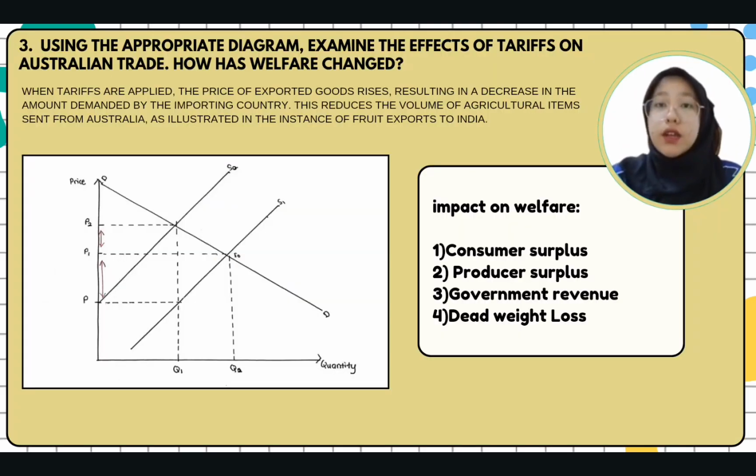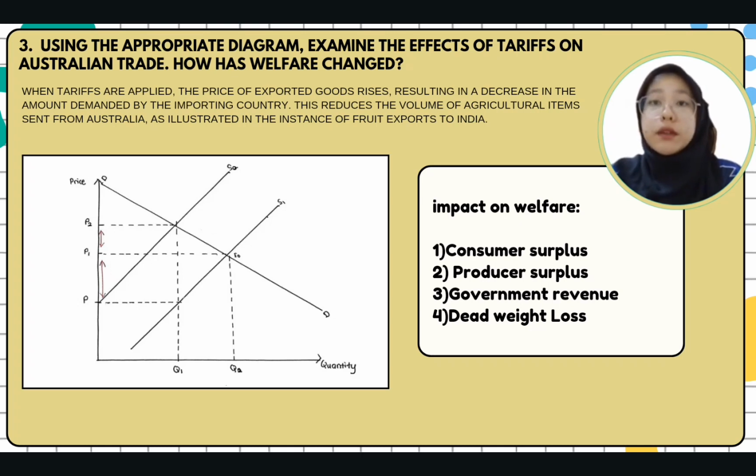Okay, next question 3. Using the appropriate diagram, examine the effect of tariff on Australian trade. How has welfare changed? When tariffs are applied, the price of exported goods rises, resulting in decrease in the amount demanded by the importing country. This reduces the volume of agricultural items sent from Australia, as illustrated in the example of fruit export to India. So this is a diagram.